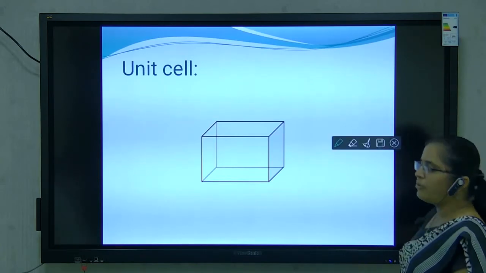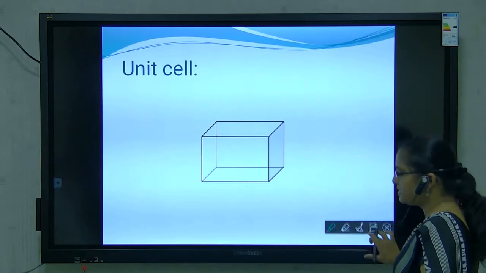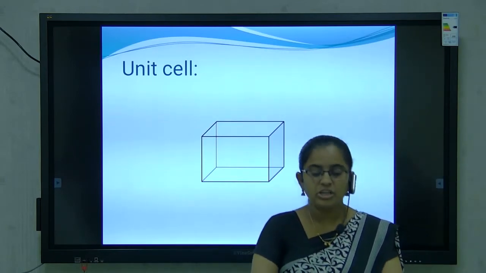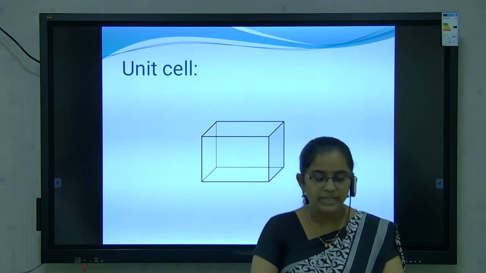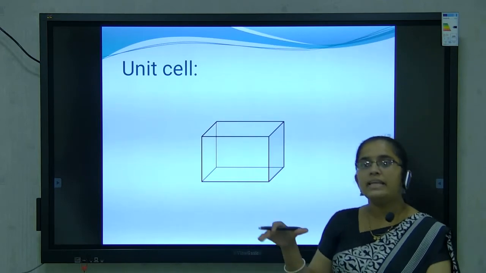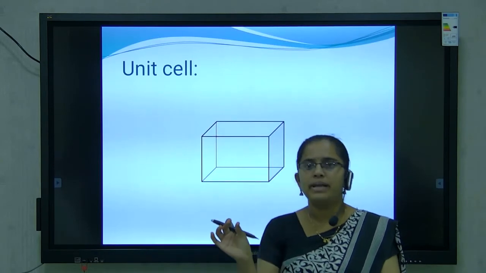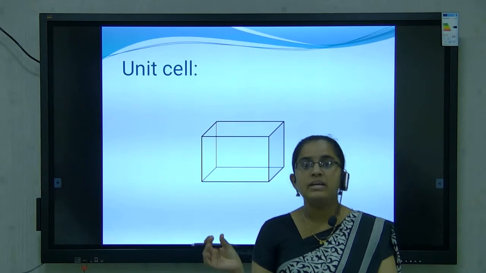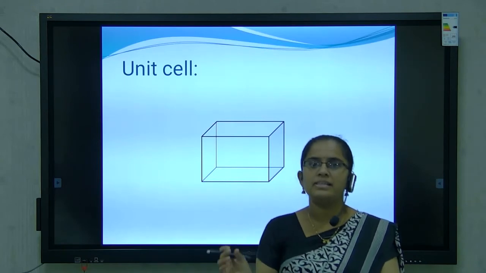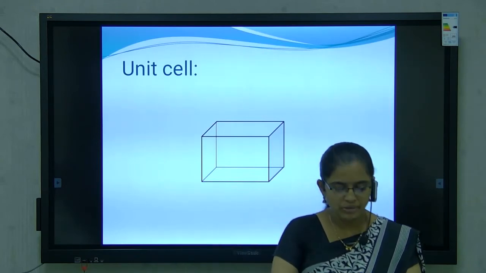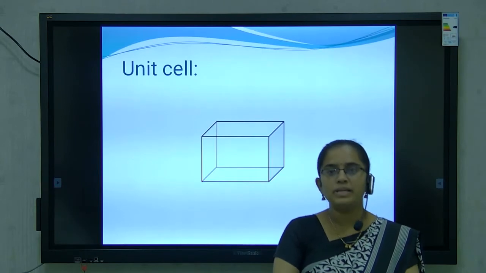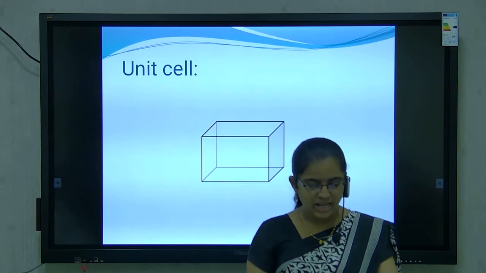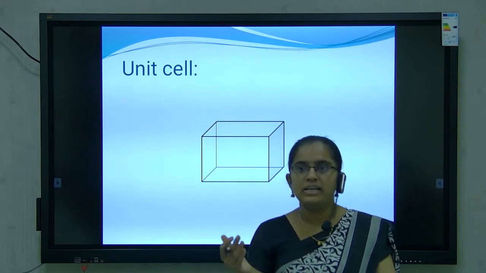Next point is unit cell. What is a unit cell? The smallest repeating structural unit of a crystalline solid is called a unit cell. It means in any crystal, the smallest repeating unit in crystalline solids is called a unit cell. For formation of a crystal, each unit cell shares its faces, edges and corners with neighboring unit cells.